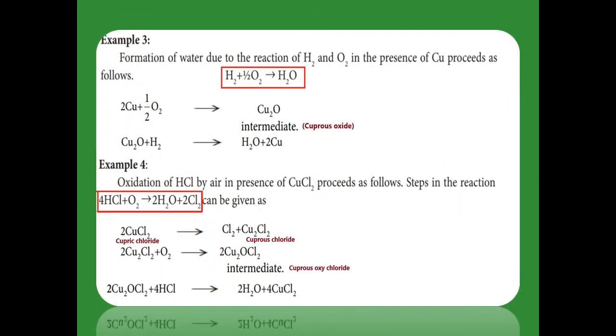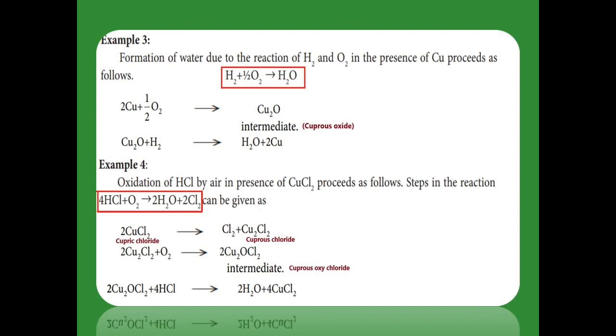For the intermediate compound theory, we are going to see some more examples. Now example 3: hydrogen plus half oxygen gives 1 mole of water with the help of copper. Copper is a catalyst. That catalyst first of all reacts with half a mole of oxygen and gives cuprous oxide, Cu2O. It is an intermediate. That intermediate reacts with the other reactant hydrogen and gives water as a product, and the copper catalyst is regenerated once again. So in this one the cuprous oxide intermediate is formed with the help of the copper catalyst.